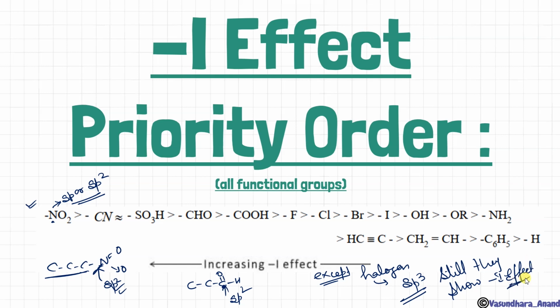Clear, children? The question can come: these are also sp and sp2 hybridized, but why do they have weaker minus I effect? Because the carbon is sp or sp2 hybridized, so that's why they show less minus I effect. Now you can ask, here also this carbon is sp2 hybridized, here also, but just see, these carbons are attached with a more electronegative element, isn't it? So that's why they show more minus I effect than these three. Clear? I hope it is clear now. Okay, now move to the next topic.